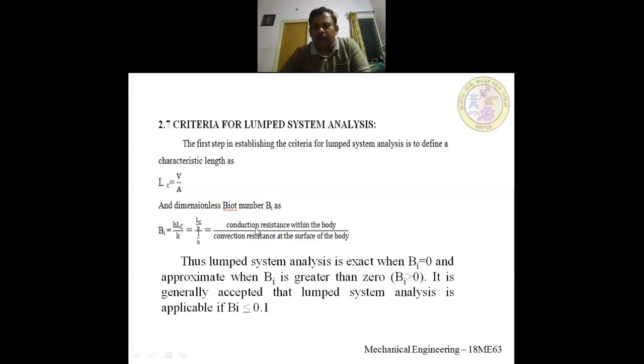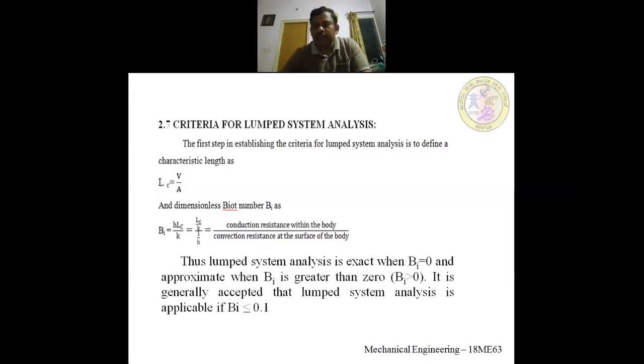I told you that in lumped parameter analysis, or lumped system analysis, the conduction resistance is very small or almost negligible, because thermal conductivity will be very high within the solid body. When thermal conductivity is high, only then can you have the same temperature at all the points within the body. In lumped parameter analysis, temperature is independent of position.